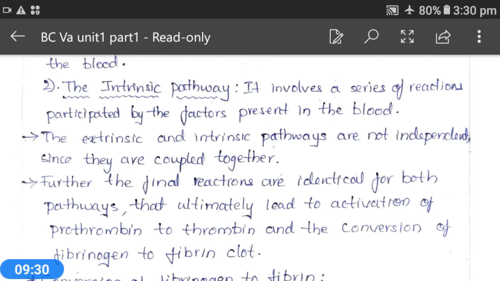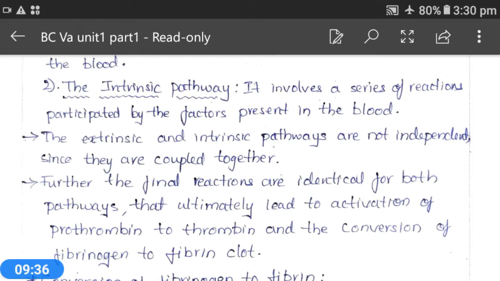That means both the pathways will share the same or similar type of reactions, and that ultimately lead to activation of prothrombin to thrombin, and the conversion of fibrinogen to fibrin clot. Fibrin will be the final blood clot that will avoid the blood loss.